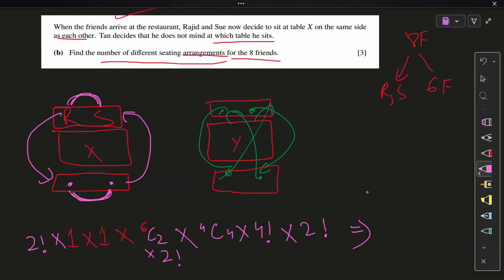I am pretty sure I have covered everything, haven't I? Yeah, I have. 6C2 into 2 factorial. Then another 2 factorial for Rajan and Sue, the two ones for them being fixed. 4C4 into 4 factorial into 2 factorial for the table change. Oh, not the table change, the side change, right? And the answer you get is 2880 ways of arrangement. I hope that was clear.